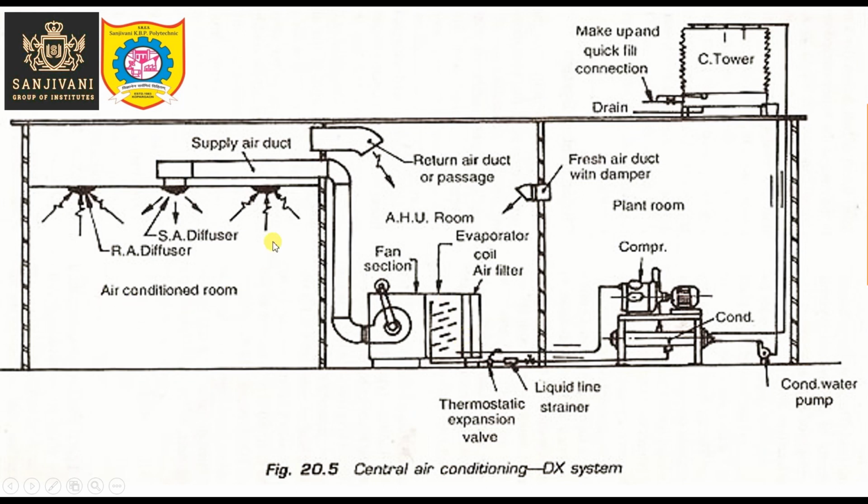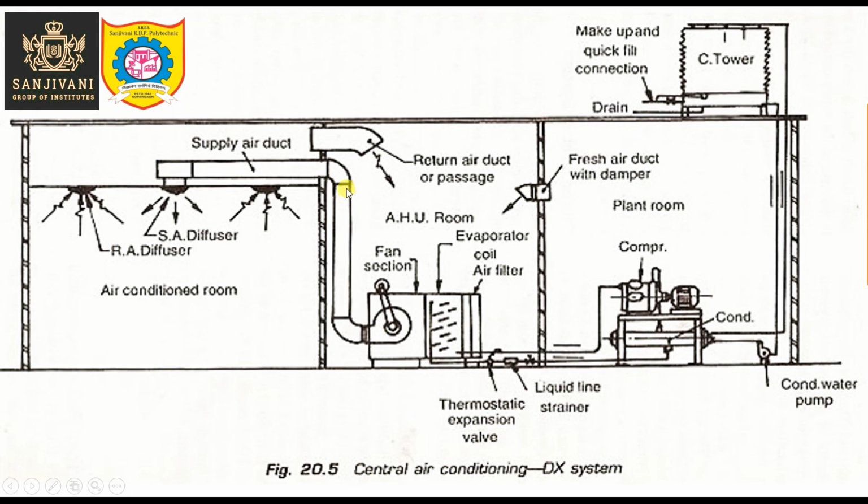Next is the air conditioned room. This is the air conditioned room, and this is the air handling room. In the air handling room, the air will be handled and conditioned. This is the return air, this is the supply air, fresh air, and this is the recirculated air coming out of the return duct or passage. Then this mixture of air is conditioned and blown.